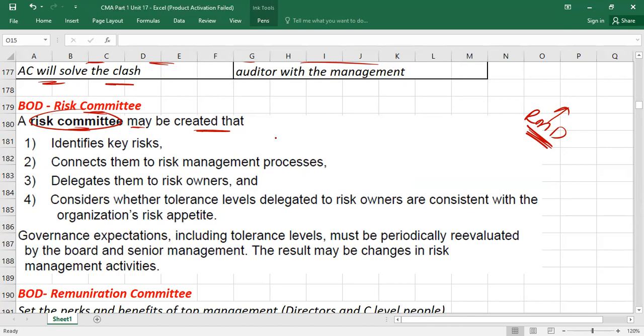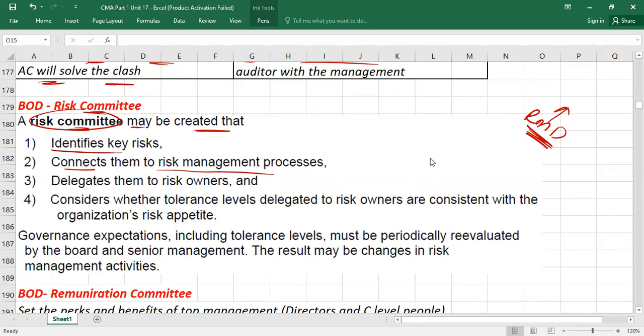Understood? So now look, a risk committee may be created, but it is compulsory under the US government governance structure. Risk committee should be there. So why is it created? Because this committee can help to identify the key risk. Risk could be at strategic level. Risk could be at operational level. Right or wrong? So they can help to identify the risk. They can connect them to the risk management process.